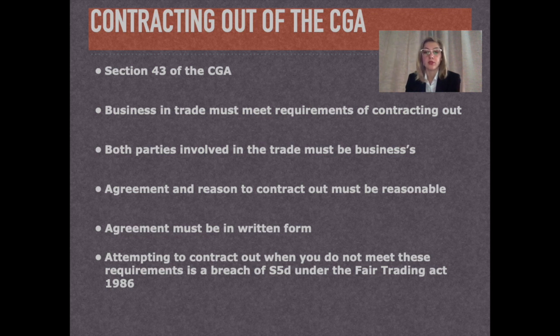If entering into sales with another business, it is possible to contract out of the CGA via a written agreement. It is crucial that the agreement of contracting out is in written form, otherwise the CGA still applies. As long as both businesses agree that the terms of the Act are not applicable and the purpose of opting to contract out is reasonable, then the business providing the goods or services is no longer accountable to the CGA. Now I'll pass you on to Ane, who will explain the rest of the Act.